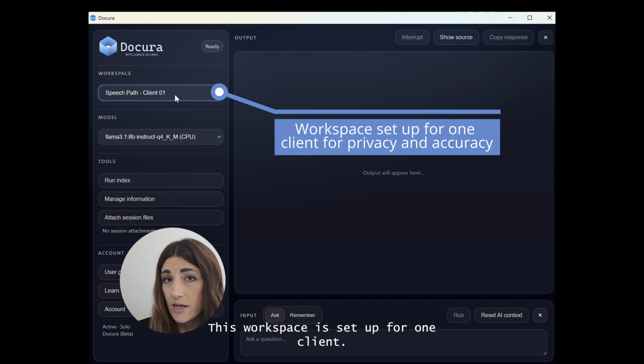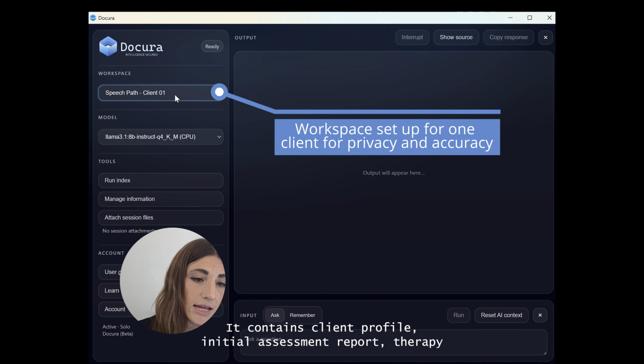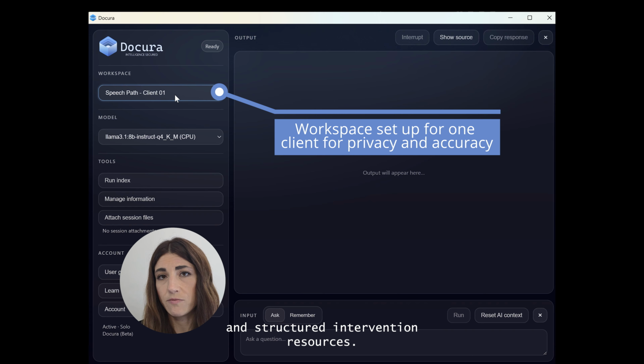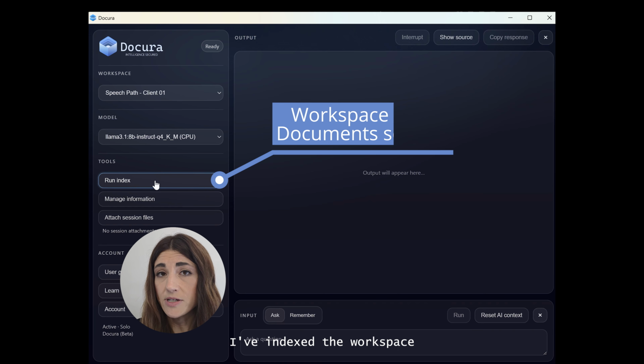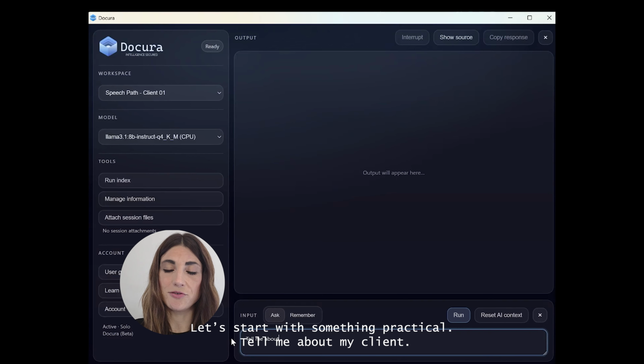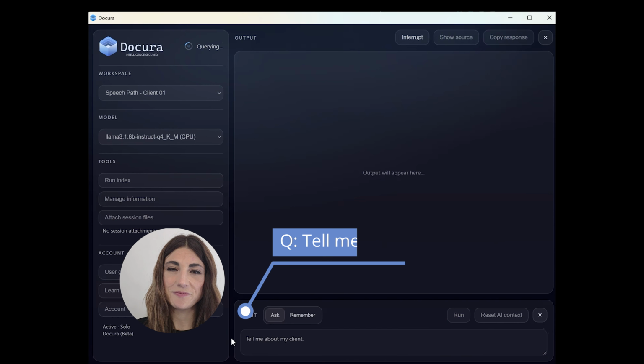This workspace is set up for one client. It contains client profile, initial assessment report, therapy goals, session notes, school communication, parent feedback, and structured intervention resources. I've indexed the workspace so it's searchable by the AI. Let's start with something practical. Tell me about my client.